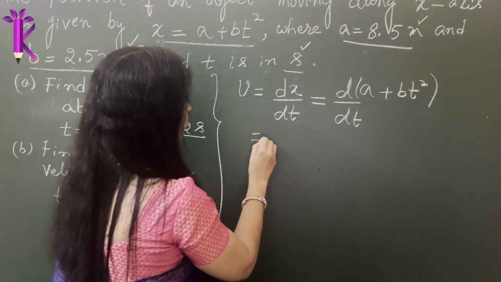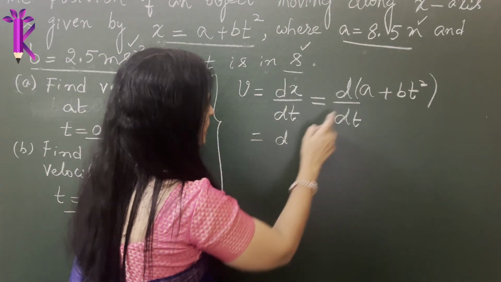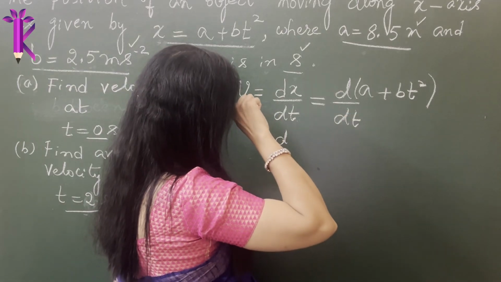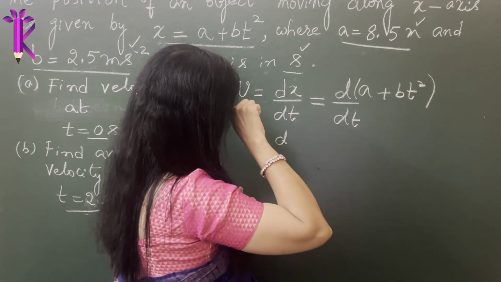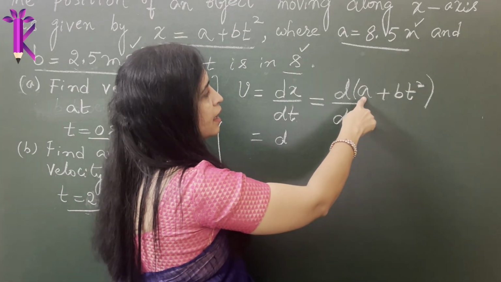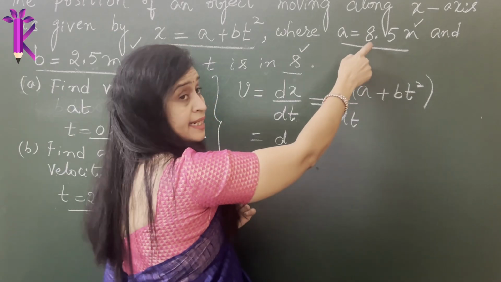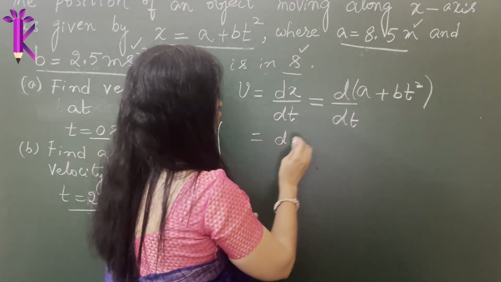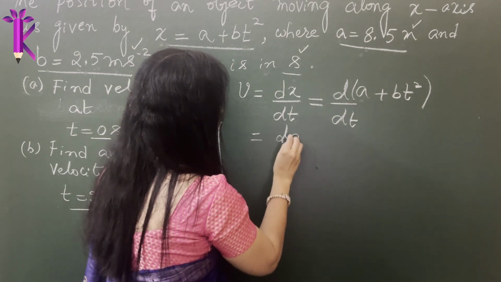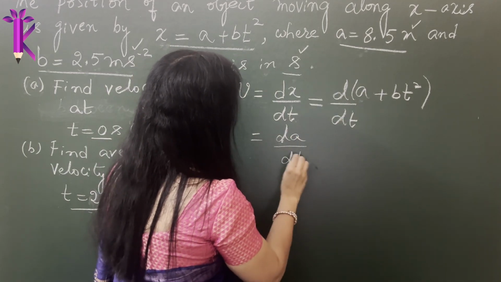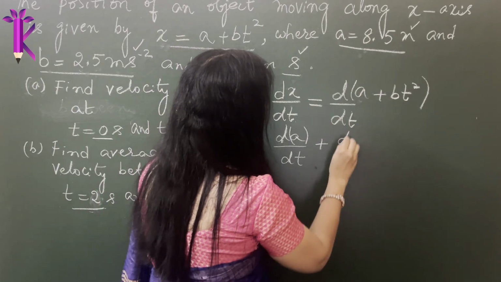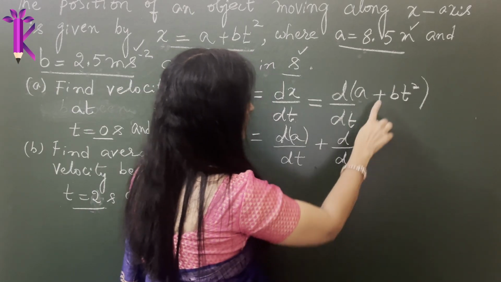Now let's separate them. Since a is a constant, it has a constant value, the differentiation of a will be 0. So this will be dA by dt, where a is a constant, plus d, I'm just splitting the plus sign.